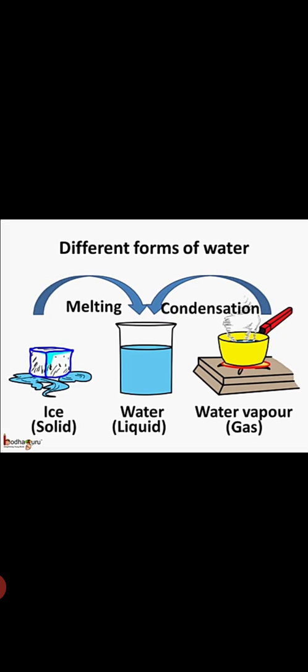When ice is melted, that means when temperature increases in the ice, it will be melted into water. Yes. When temperature decreases in the water vapor, that means it condenses. When the vapor is cooled, then water is formed again, that is a liquid. Yes. This is how the forms of water are different.